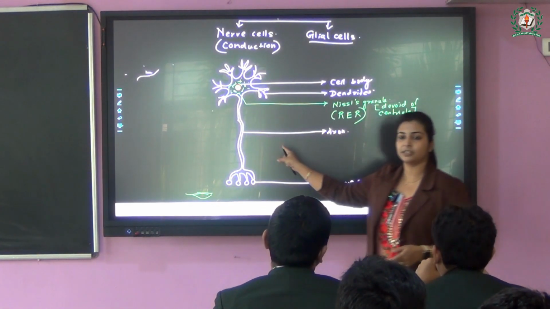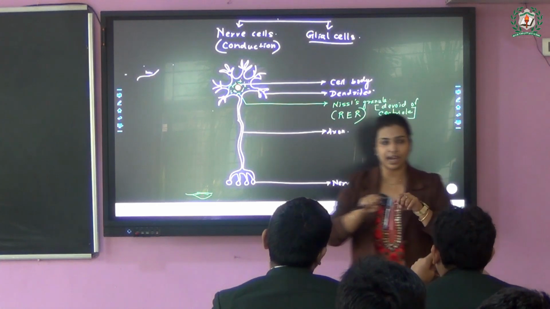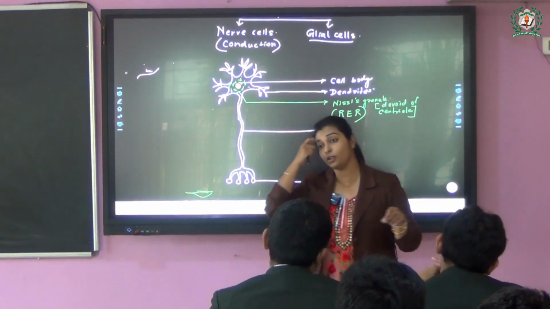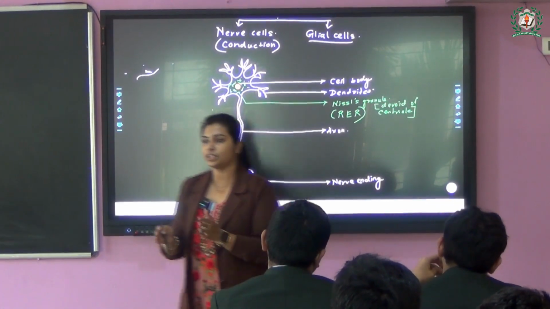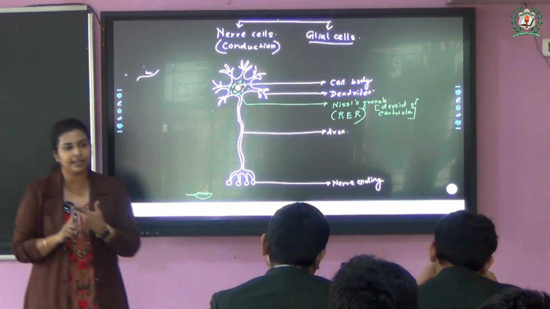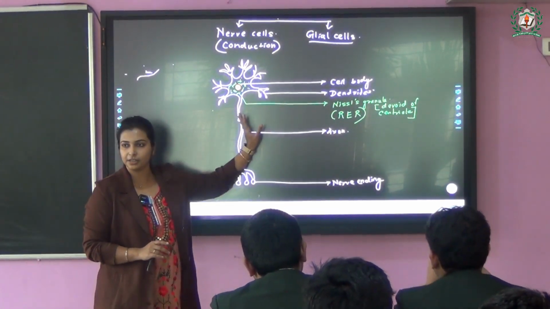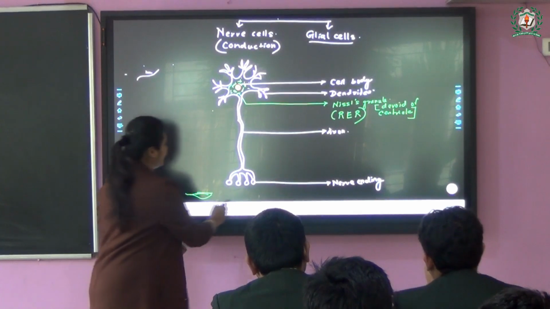That is the purpose. The neurons want to be enlarged, they want to be elongated. They need to be larger or rather longer, but they do not need junctions. So they do not want to divide, they want to continue. Fine. So that is why the centrioles are missing here. Clear? Now moving on to the dendrites.